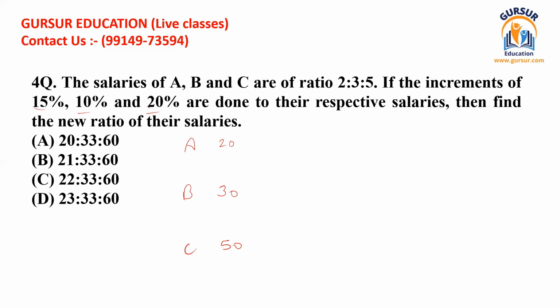I have already taught you that if there is an addition in the value by a specific percentage, suppose the value is X and the increment is 15%, you do X plus 15% of X. Then you can easily find the new value. So just solve it.